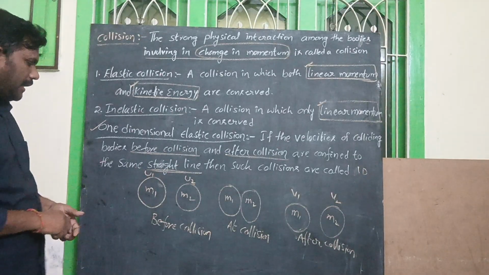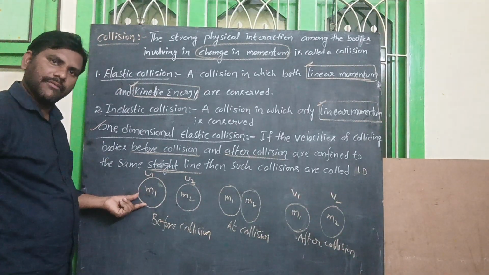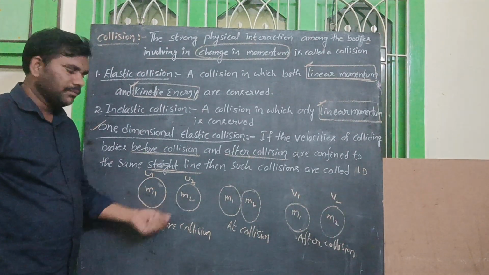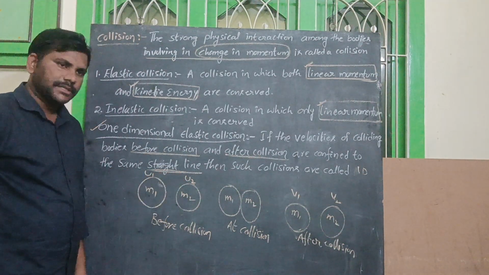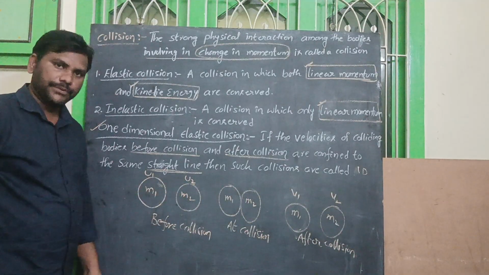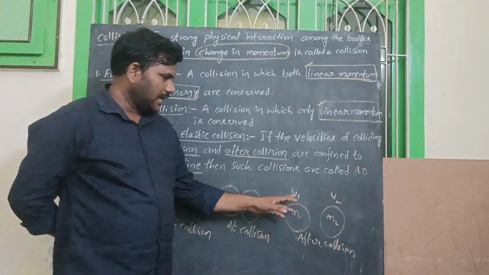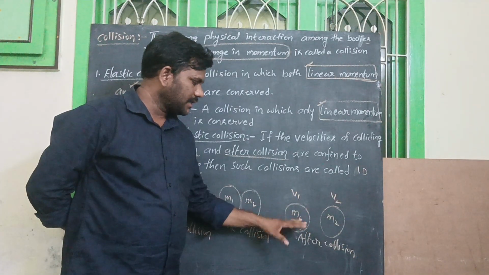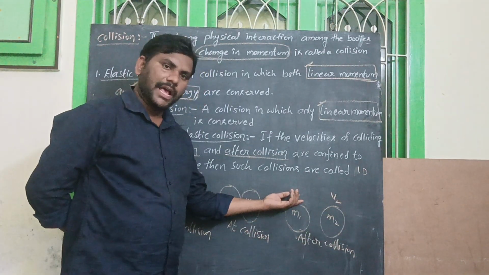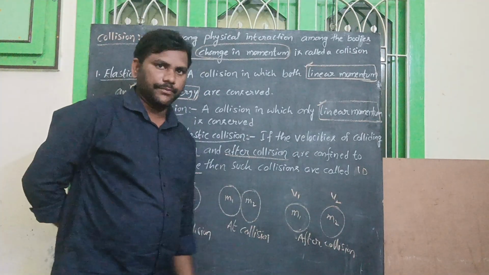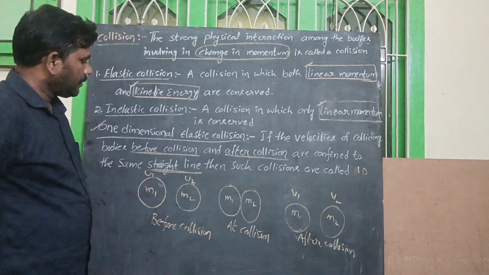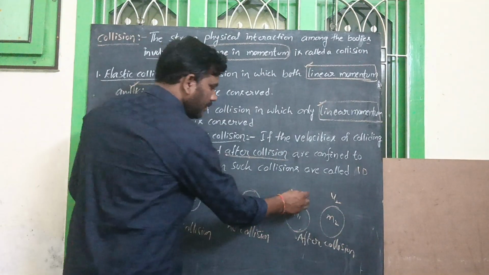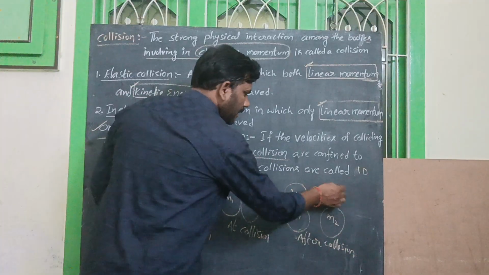So suppose initially a body of mass m1 has initial velocity u1, and the second body mass m2 has velocity u2. After collision, they change their velocities only, not the mass. So the masses m1 and m2 are constant, but velocity changes from v1 to v2. Next we are going to discuss what the velocities v1 and v2 are. We can find out the two velocities v1 and v2.